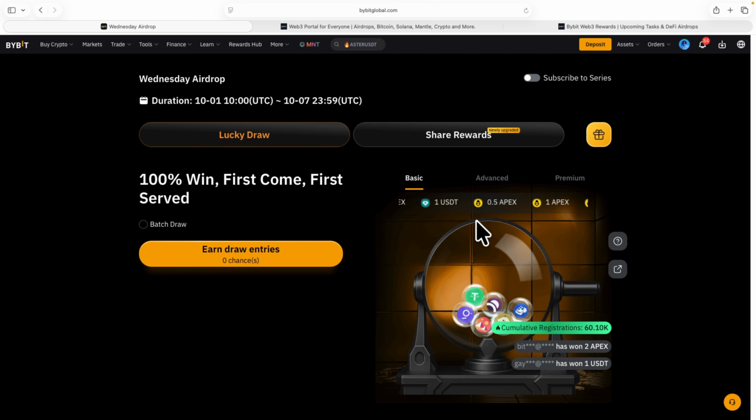So you can see that you are earning rewards from all of this. Even though it might be little, you're actually earning free rewards for yourself every day. And like I said, you can do this every day. So that's for basic, and these are the rewards you can earn. And like I said, anybody can participate in this one.